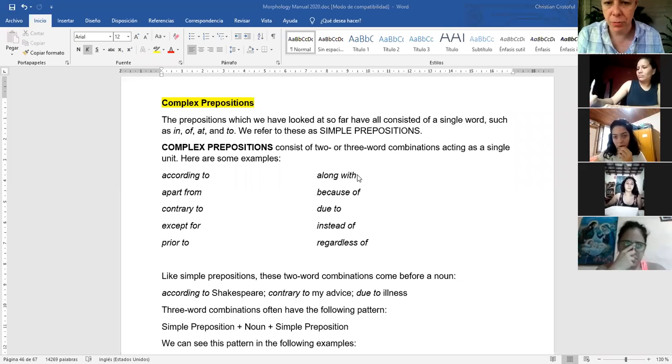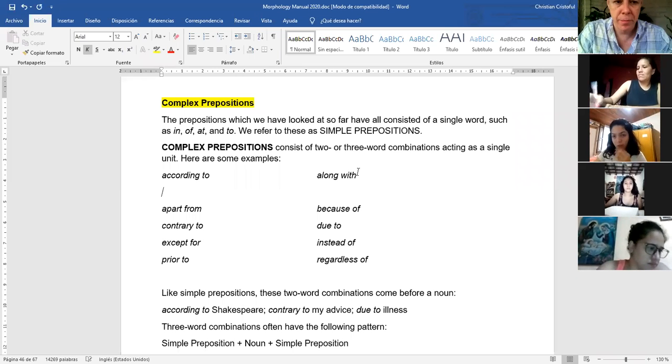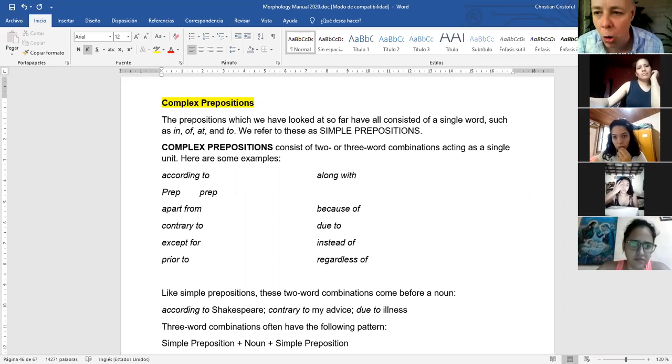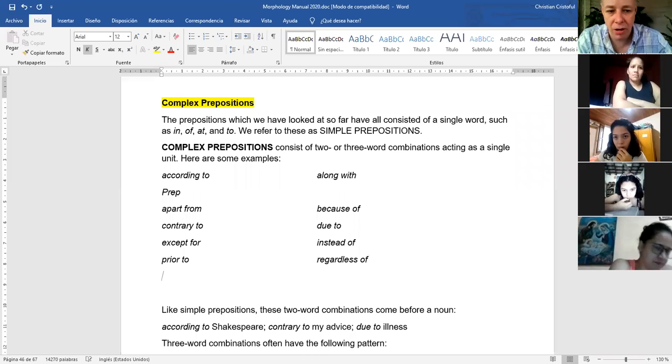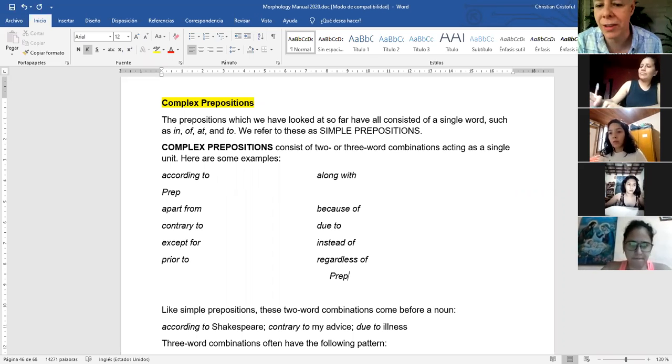We are not supposed to do this. Preposition, and then under to another preposition, for example. This is wrong. We don't do that. We just do one preposition and that's it. For example, here, regardless of, okay, we just write prep and that's it. We don't need to write many times the same thing. And this is a complex preposition. You don't need to write complex prepositions either. That's not necessary.